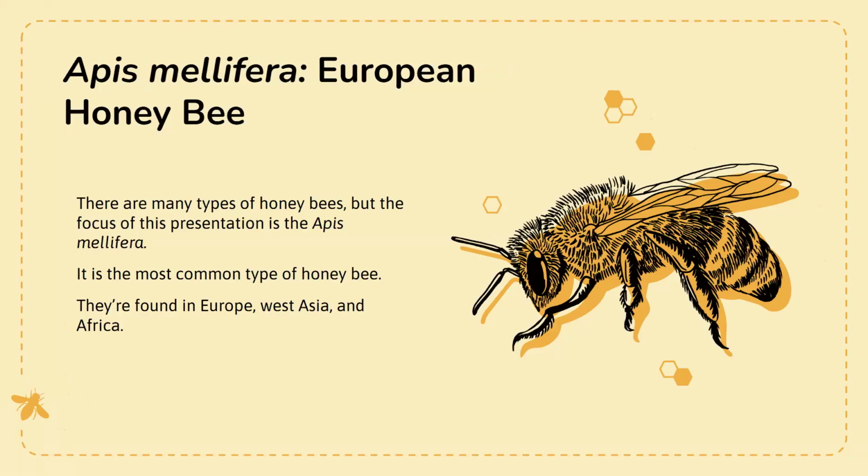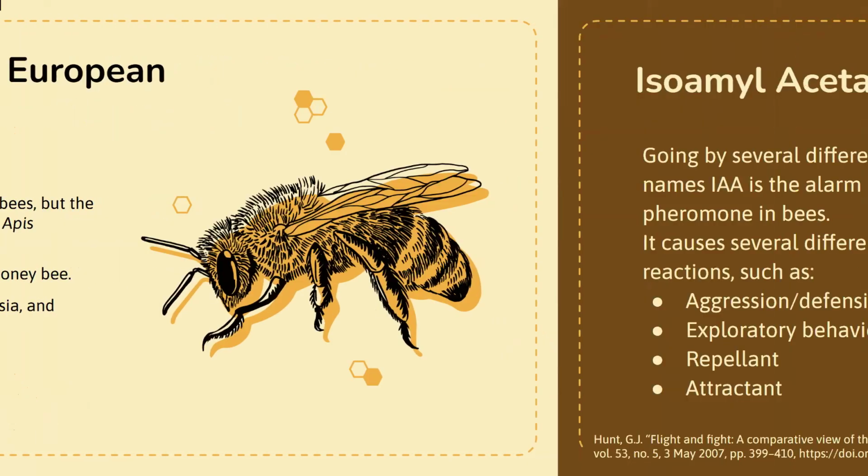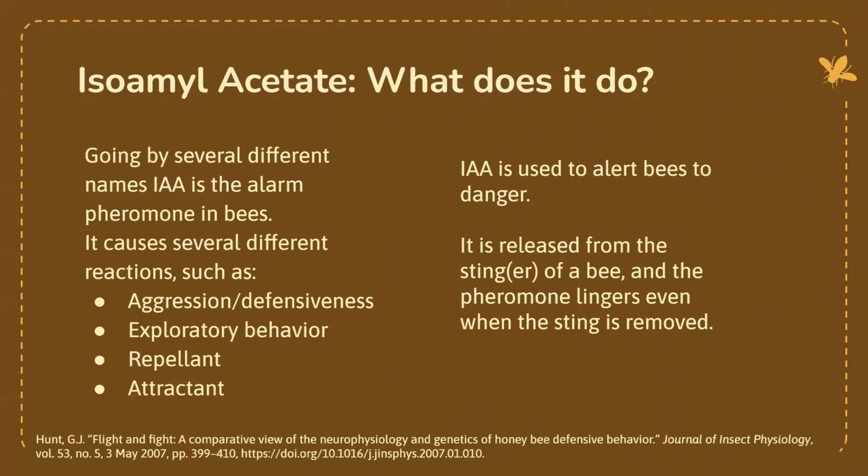Apis mellifera is the European honeybee. It is one of the most common types of bees in the world, prevalent to Europe, West Asia, and Africa. So isoamyl acetate is going to be the focus of this presentation. We're going to be talking about what it does on this slide. It goes by several different names, and what it does is it is the alarm pheromone for bees.